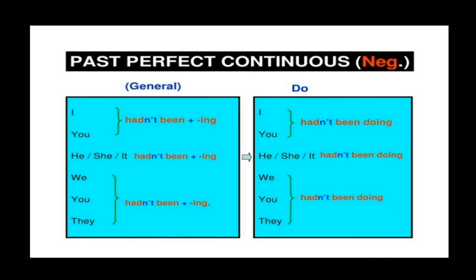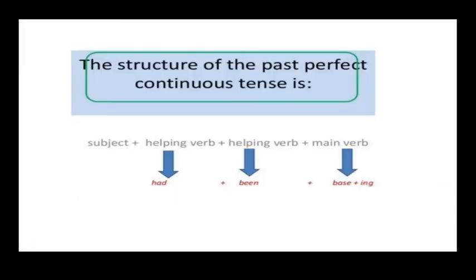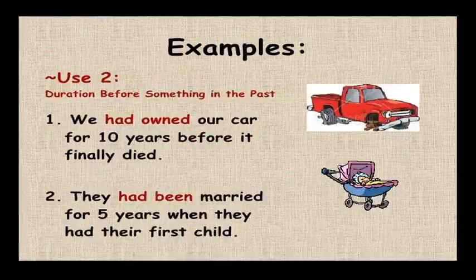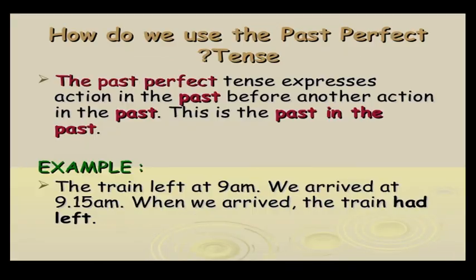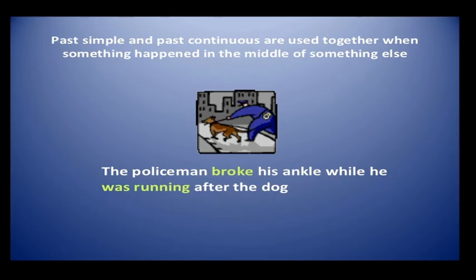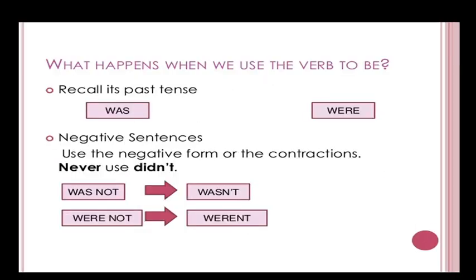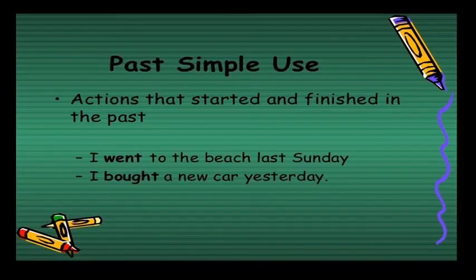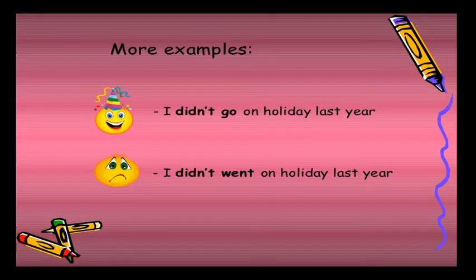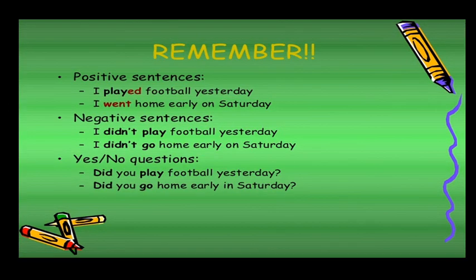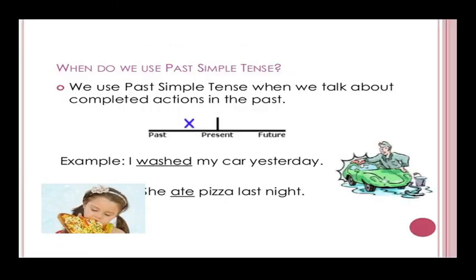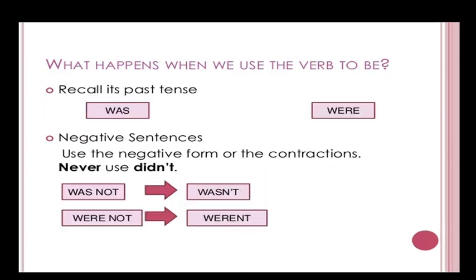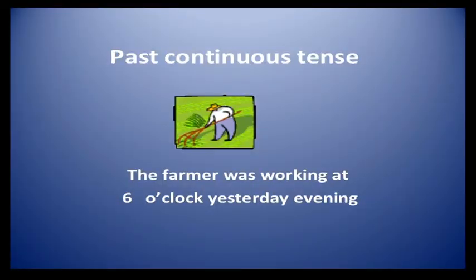So far we have learned about all four forms in the past tense. First of all we learned about past simple, then negative sentences, yes or no type questions, then form, structure, kinds of verbs in the simple past, then past continuous tense.